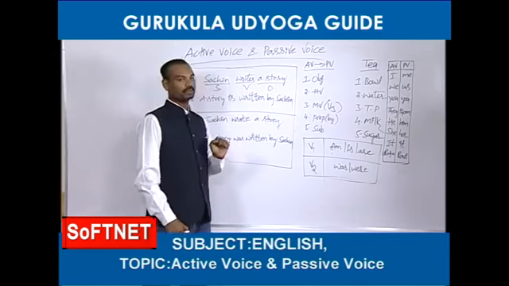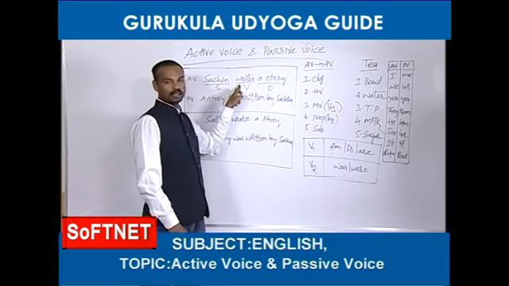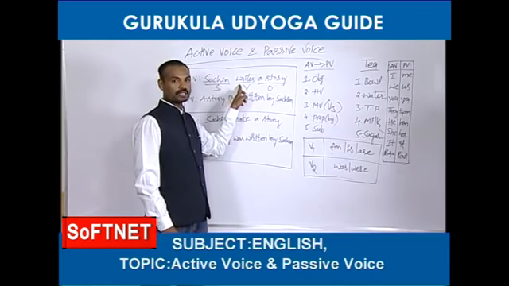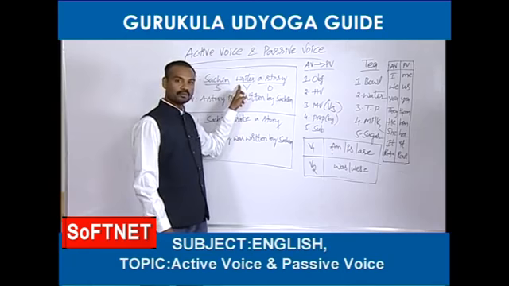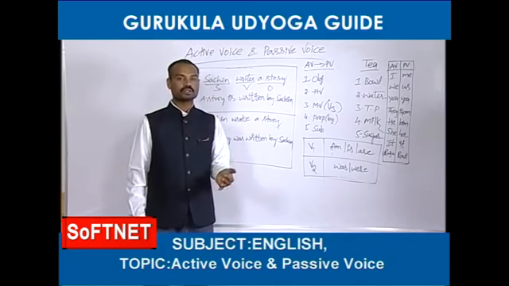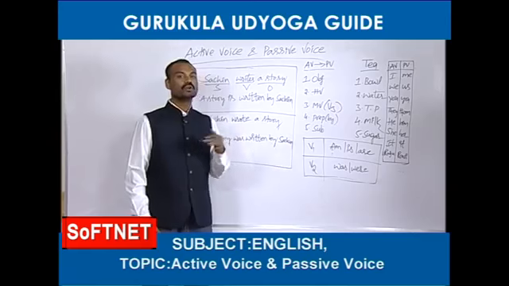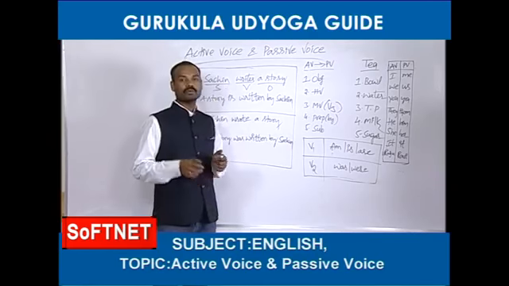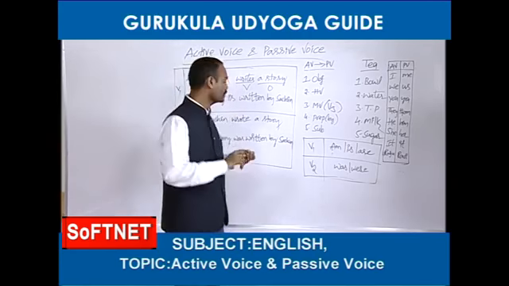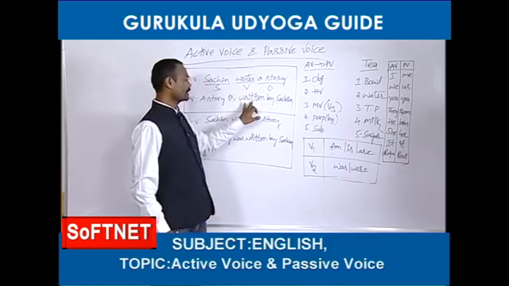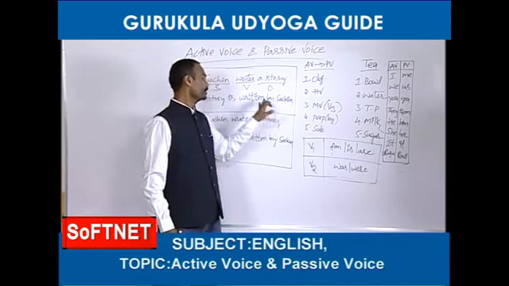Next, what next? Main verb. Very easy. The main verb is already given in the active voice, I told you. So whatever main verb has been given in the active voice, only that main verb should be changed, but it should be changed into the third form. So, what is the third form of write? Write, wrote, written. Written should be taken. That's fine. Next, the preposition is by.